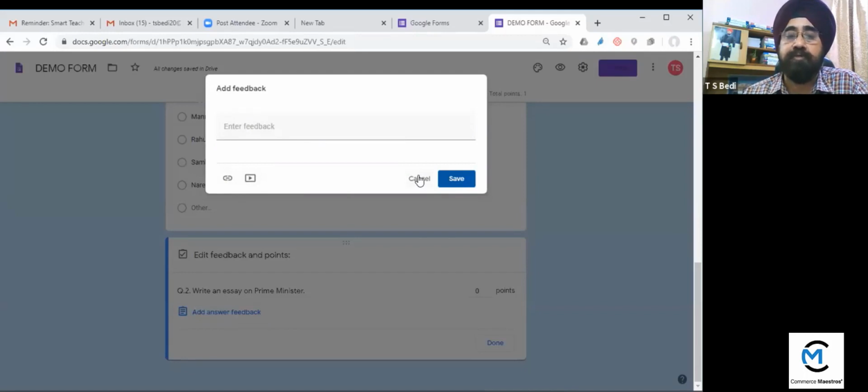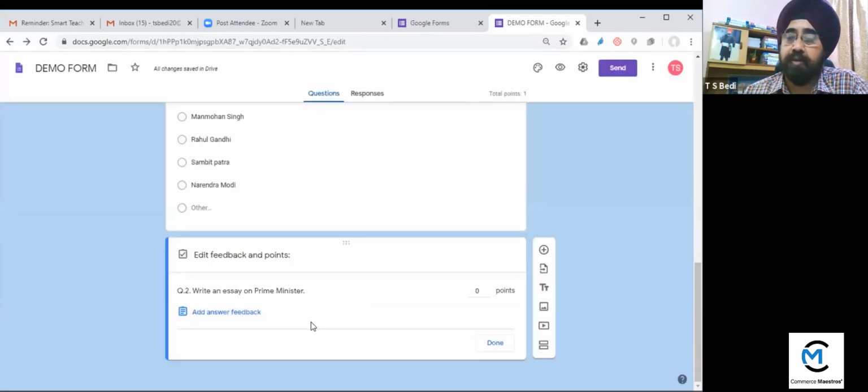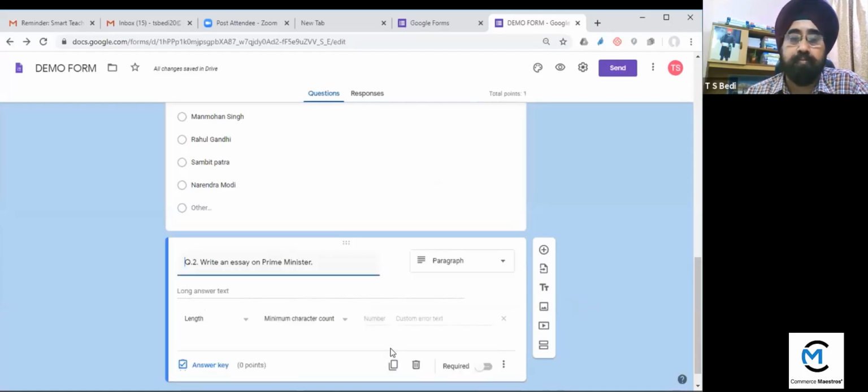So it can be saved as feedback. Here the length you can write. Length is regular expression we can take. It is regular expression. And one more thing, it can contain, doesn't contain, matches or doesn't matches. And these options are here. Then again you can add more questions.